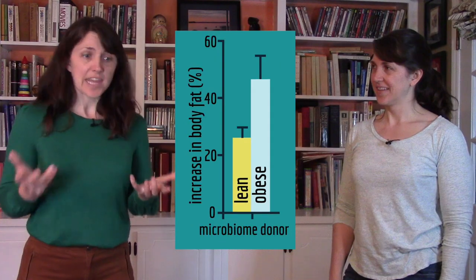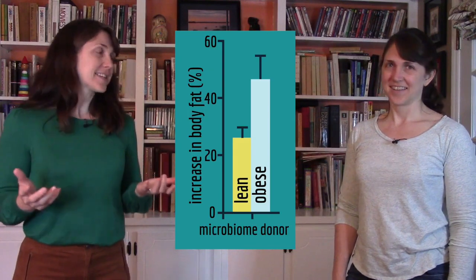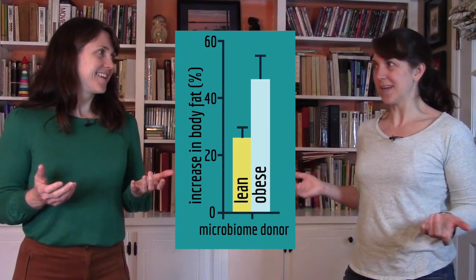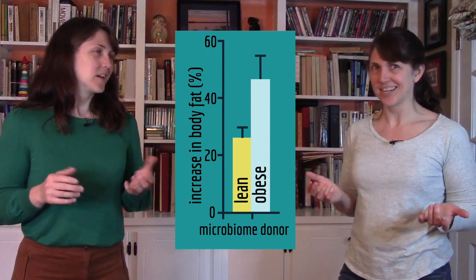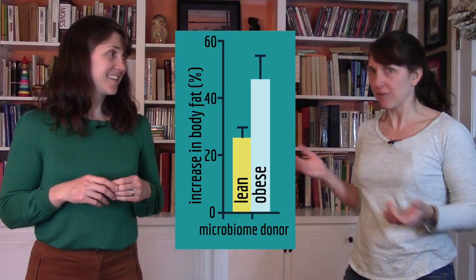So the question is, can we conclude that the microbiome from obese mice makes the mice gain more weight? Yes, we make that conclusion. The bar is higher, the mouse gains more weight. What's the alternative explanation? That they're not actually different? What do you mean that they're not different? The bar is higher. Of course they're different.